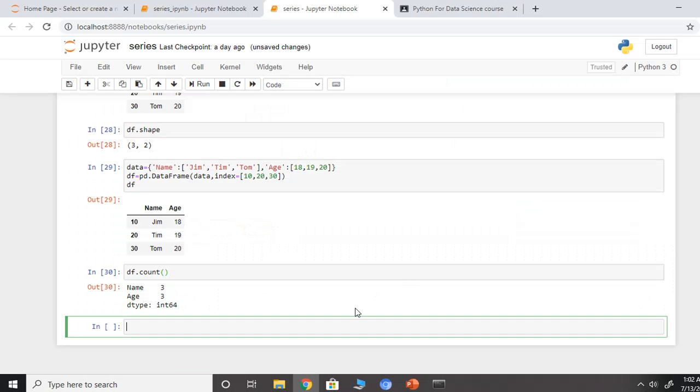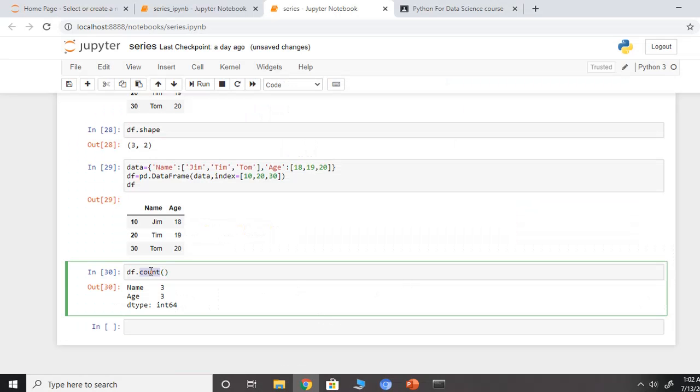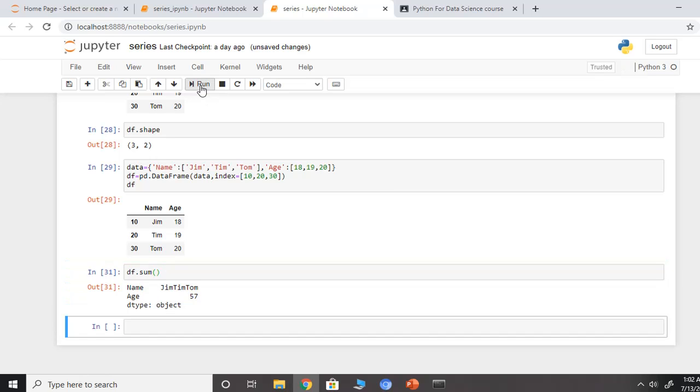Now if I say df dot sum and run it, what sum is it giving? First thing is it is across rows. By default it is across rows, so this is the sum of names, Jim, Tim, Tom, and this is the sum of age. So 18, 19, 20, the addition of 18, 19 and 20 is 57.